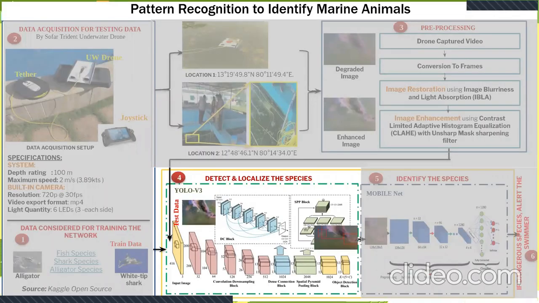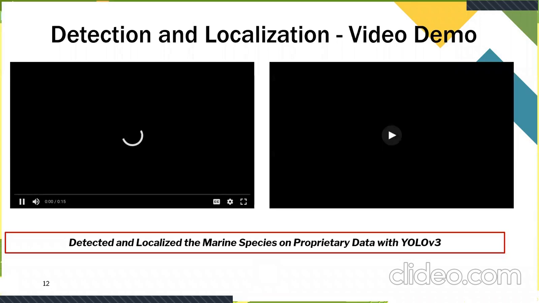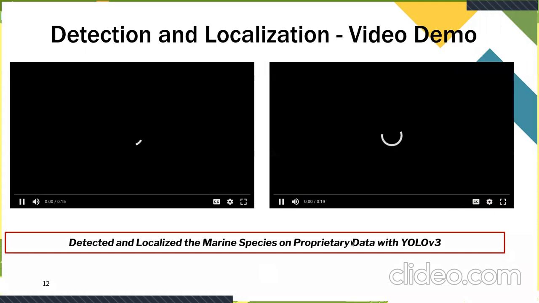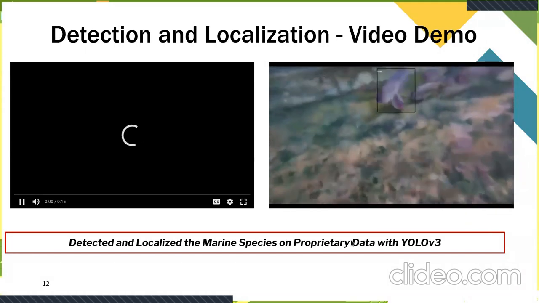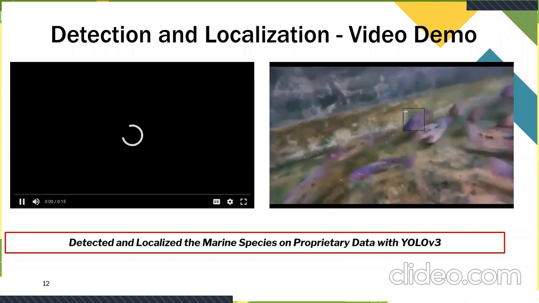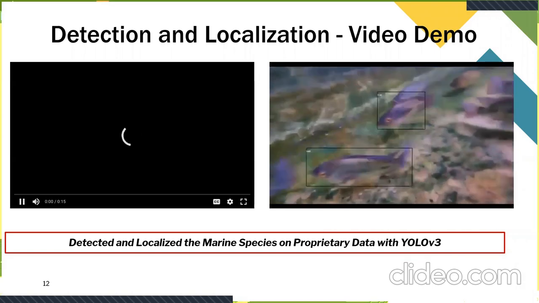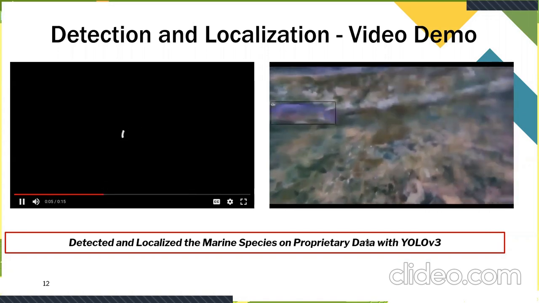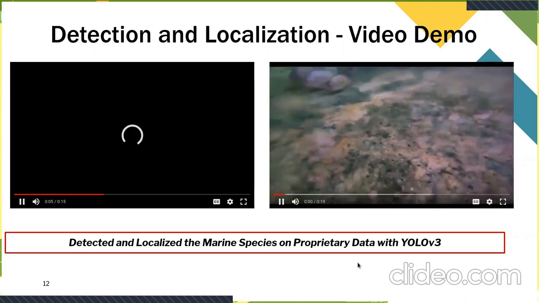Moving on to the next step in the processing pipeline, once the image frames have been pre-processed, we go on to detect and localize the species from that. So a marine species detected on a frame is localized by drawing a bounding box around it, and to do so, we have used the YOLO V3 neural network. We have trained the YOLO V3 through transfer learning, and it was pre-trained with the COCO dataset weights, and it was fine-tuned and tested on our own data. The sample results are visible on the slide on these videos. And as you can see, the bounding boxes around the fishes are visible quite clearly.